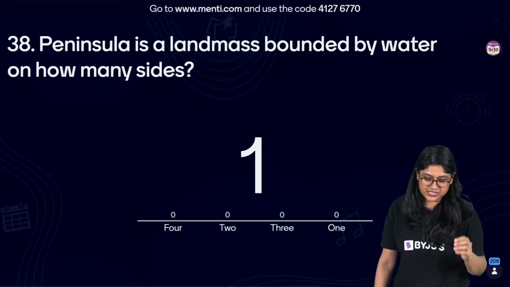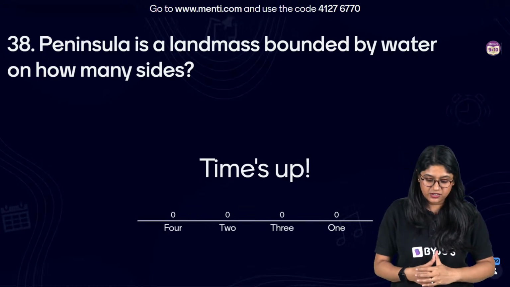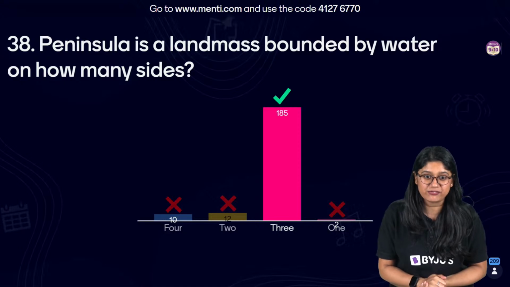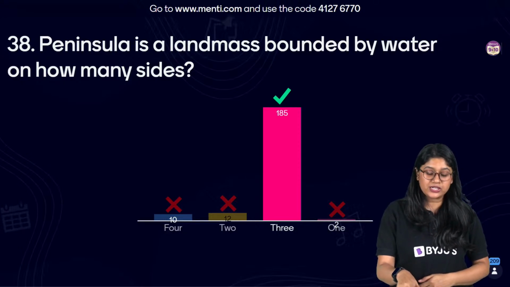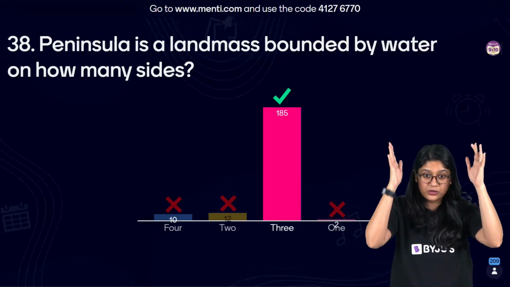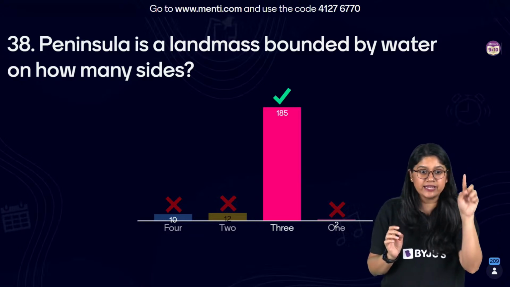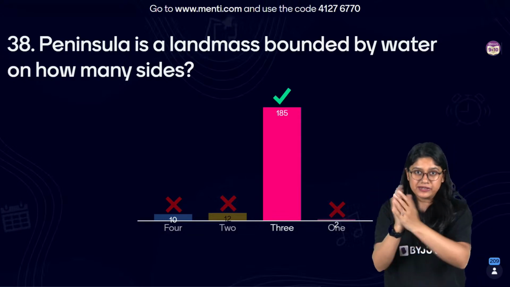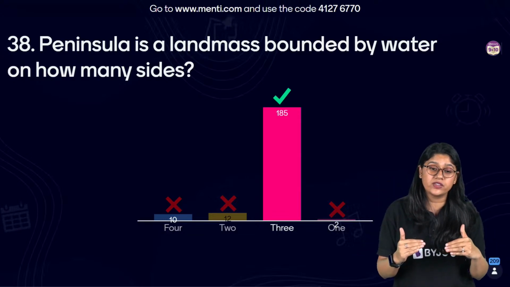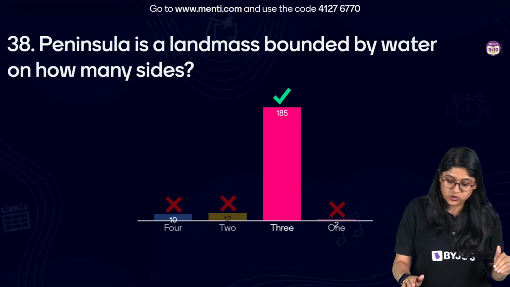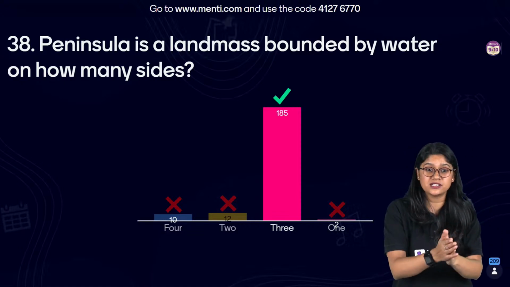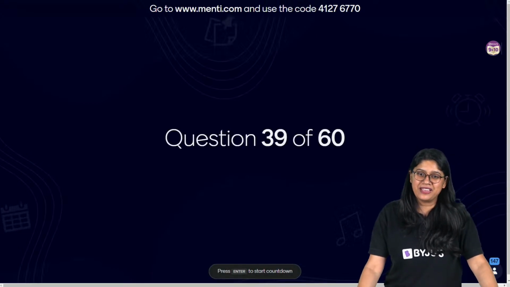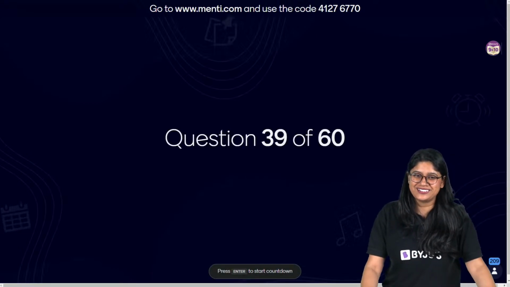And the correct answer to this question is option C, 3. So the correct answer is 3 sides. We have 3 sides of water: on one side the Arabian Sea, the Bay of Bengal, and at the bottom the Indian Ocean. 185 of you have voted for the correct answer. Very good, everyone. Okay, I won't give a hint. The questions are easy anyway.